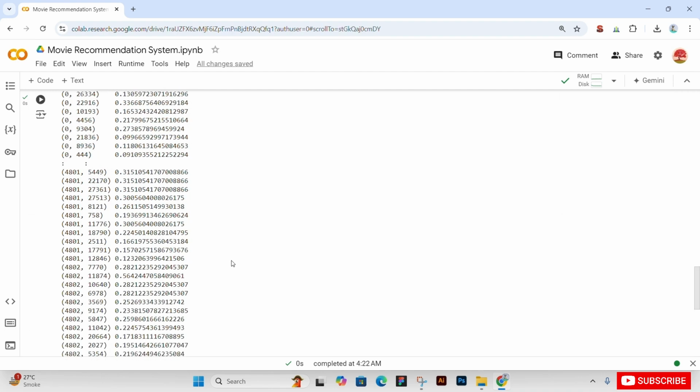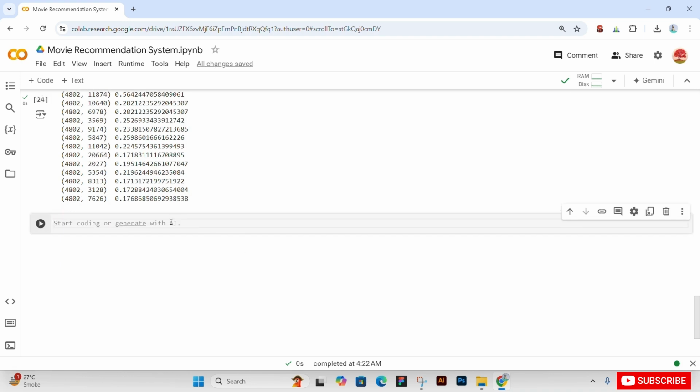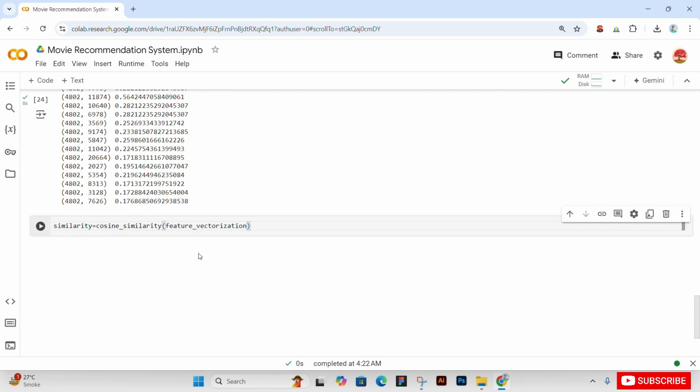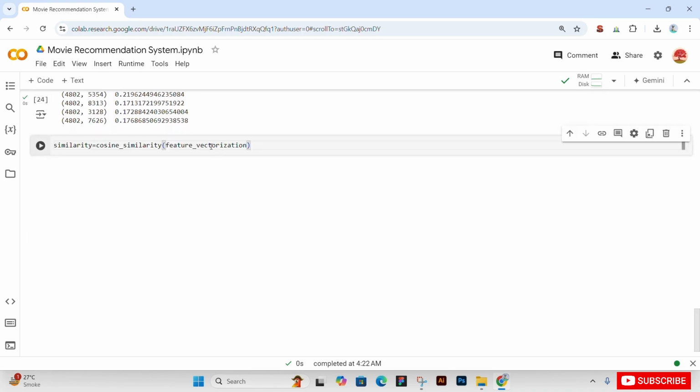So now we will check our similarity shape. We will check our similarity, meaning the ones that are closest to each other. So similarity is equal to cosine similarity. Give it our feature vectorization variable. So with the help of cosine similarity, it will give the numerical value which is close to 1.